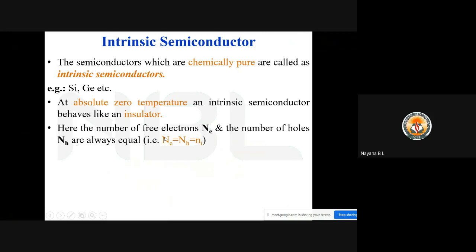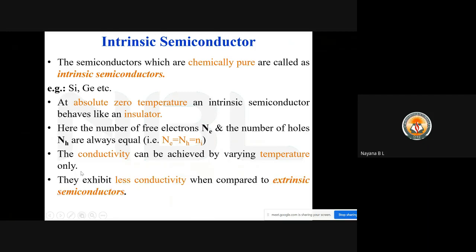So that is Ne equals Nh, which equals Ni. The conductivity can be achieved by varying the temperature only. They exhibit less conductivity when compared to extrinsic semiconductors.